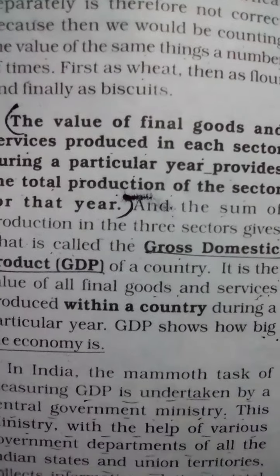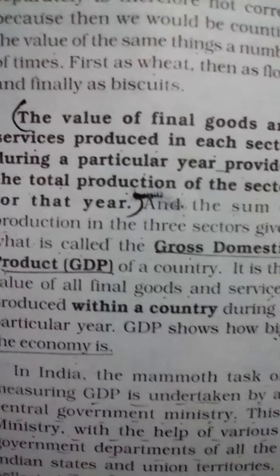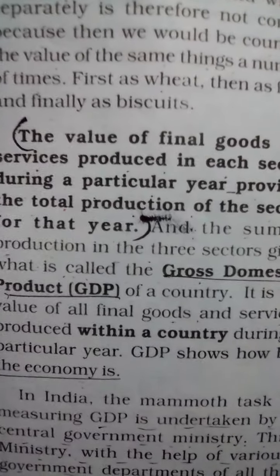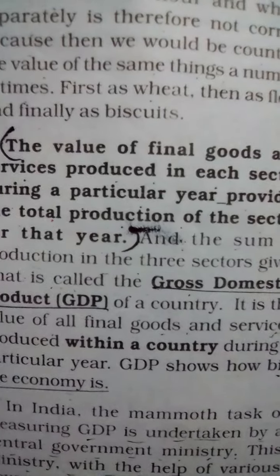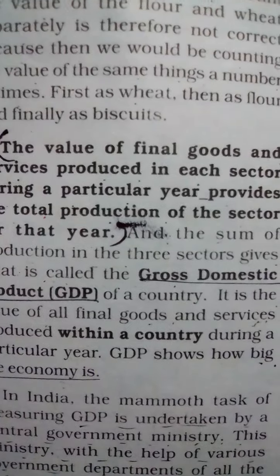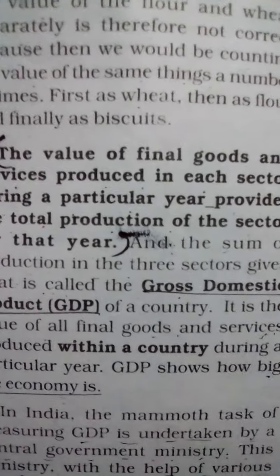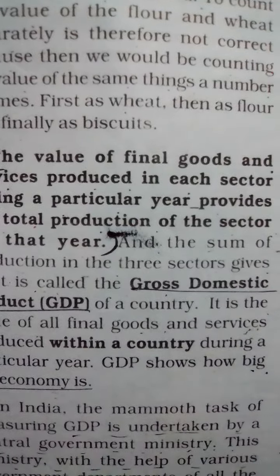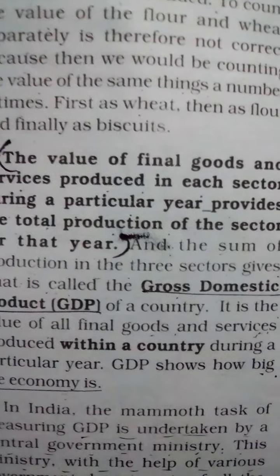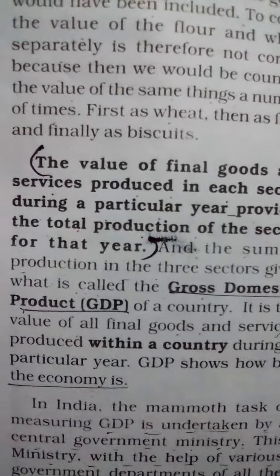So if we add 50 plus 80 plus 100, then we will get 230. But rupees 230 will not be the GDP, gross domestic product,